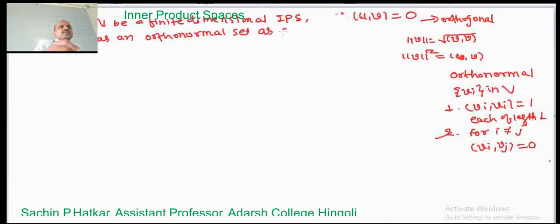We can form a basis of this inner product space which consists of vectors that are orthonormal. That means the length of each vector is equal to 1, and the inner product of different vectors equal to 0.